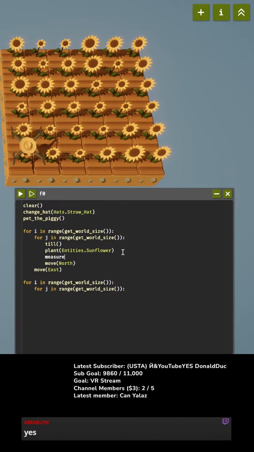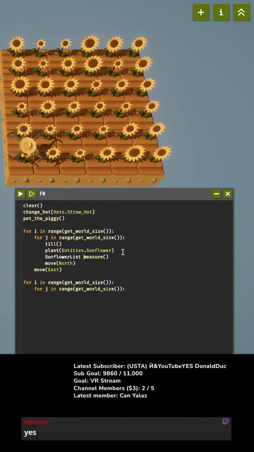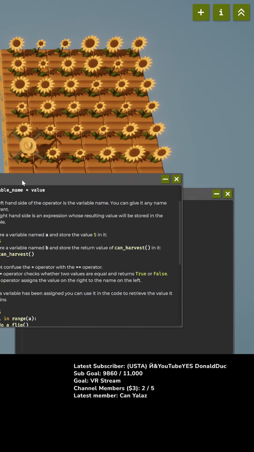Okay, so measure returns the number of petals. And so then, oh, let's put this in a list. Okay, so let's make it sunflower list. Our sunflower list is going to be just one long list that's an I plus J. Let's see here. So sunflower list. Can you have multi-dimensional arrays?